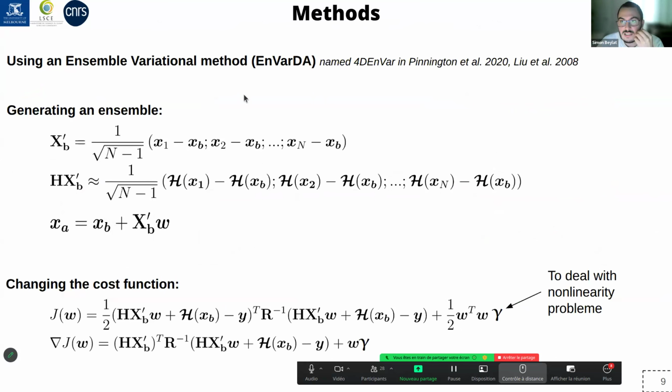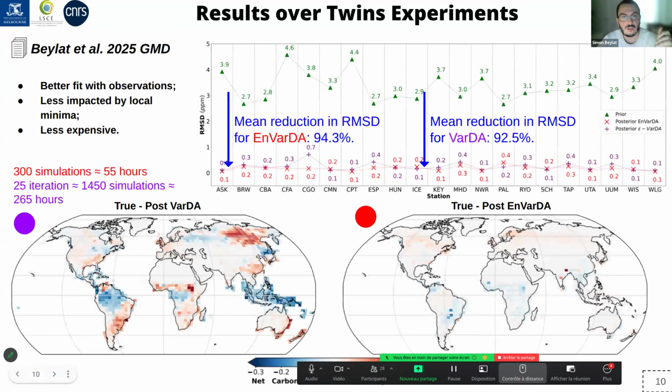So to assimilate the atmospheric concentration, we use an ensemble 4D-Var method that was used by Pennington et al. 2020, where basically we design an ensemble and we use this ensemble to change the 4D-Var classic cost function that we want to minimize. And it allows us to compute the gradient of this cost function without having the adjoint. So I'm not going to present all the details of this method. It has already been presented, but we see that this method was a good candidate to assimilate atmospheric CO2 concentration.